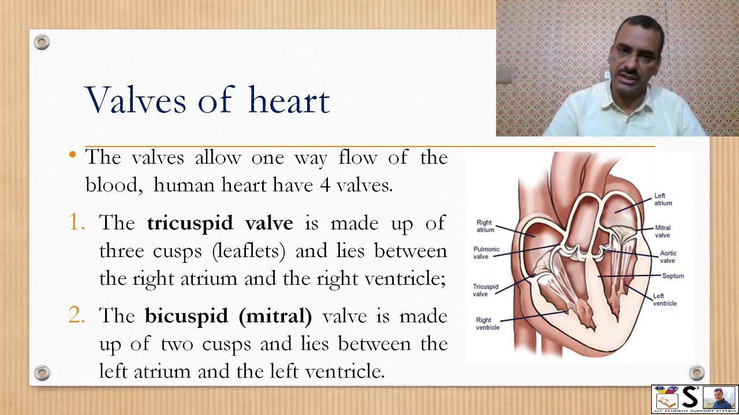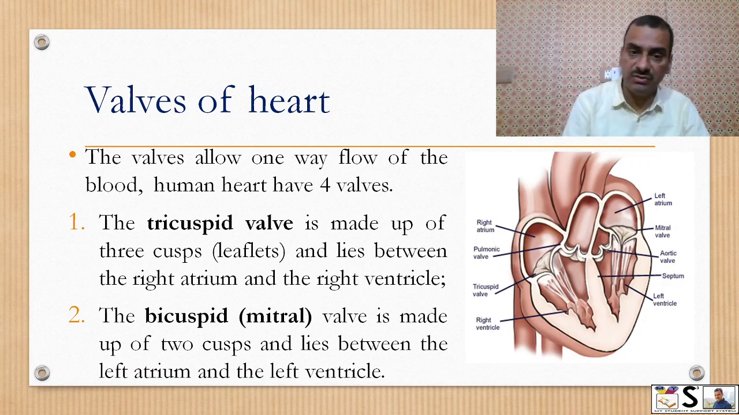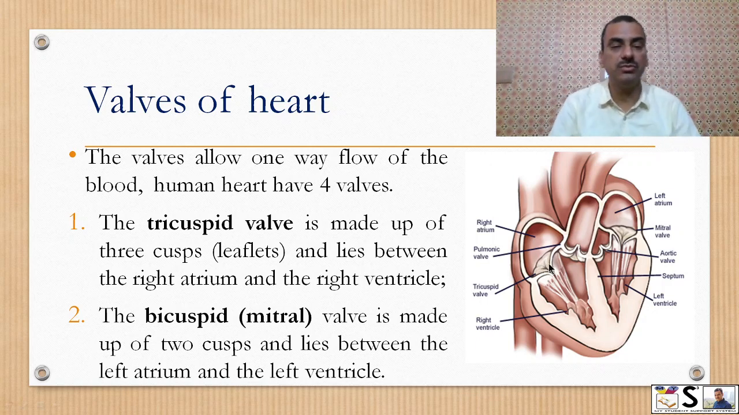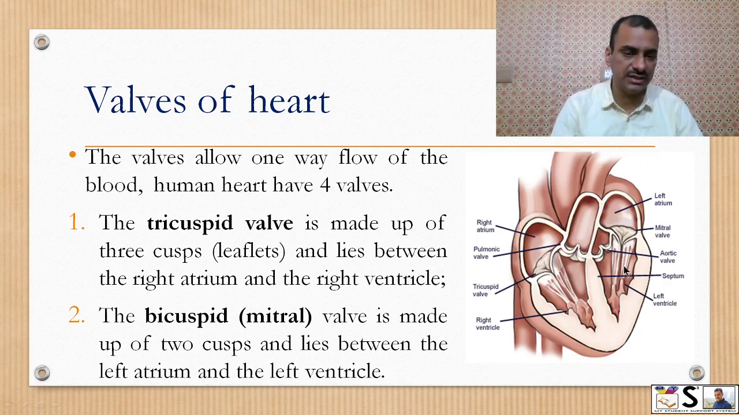Now, valves of the heart. There are some valves which allow one-way blood flow. The human heart has four valves. The tricuspid valve is made up of three cusps or leaflets and lies between the right atrium and the right ventricle. So this is the tricuspid valve. The bicuspid valve is made up of two leaflets or two cusps and lies between the left atrium and left ventricle.